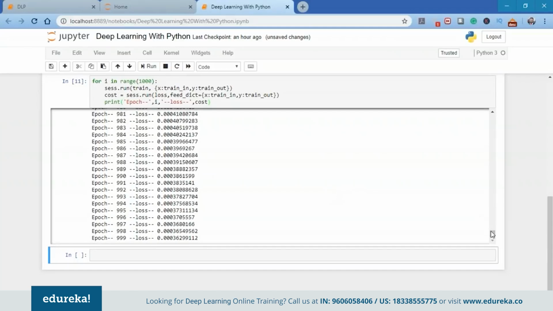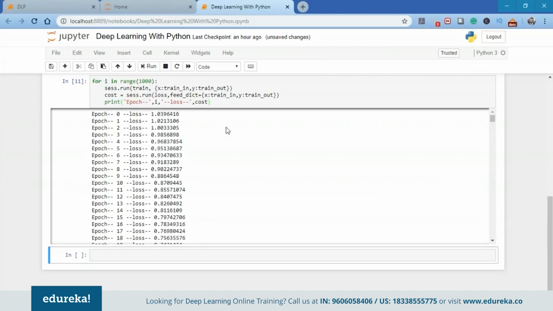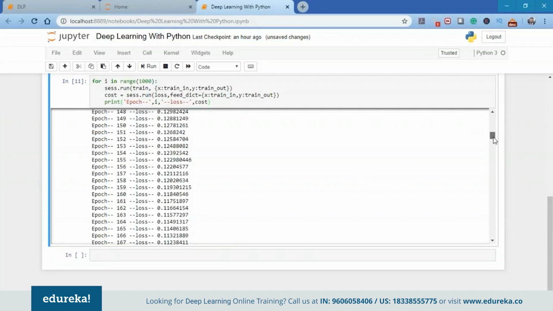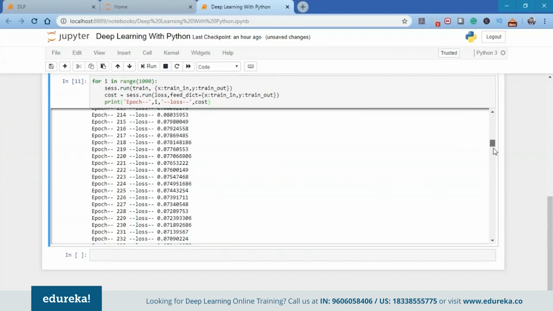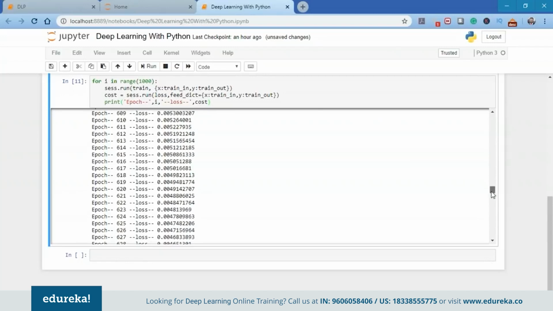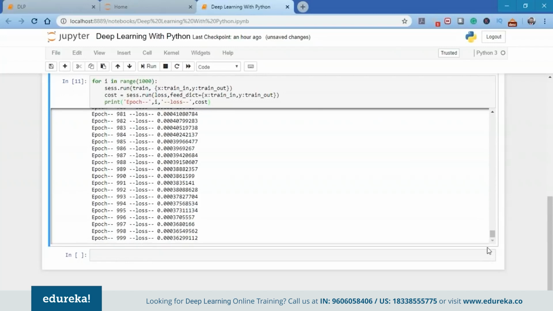If we start from the first epoch, you can see the loss is 1.03. It became 1.02, 1.00, and came down to 0.98. The more we train the model, the more it will understand the data set, and the loss will decrease as long as we train the model. If we have a look at the loss at the 1000th epoch, the loss is 0.0003. That's an amazing loss.